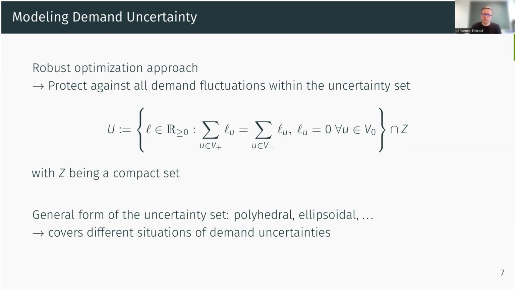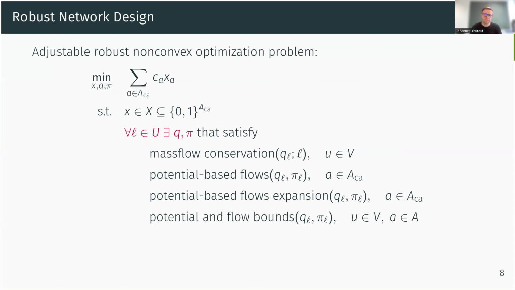And if you now put this all into one adjustable robust optimization model, we have the following challenging MINLP. We minimize our costs for building the network. Then we have our discrete X decisions, which are discrete here-and-now decisions that have to be decided before the uncertain demand realizes, because when you build the network now, you do not know the future demand, for example, for hydrogen.